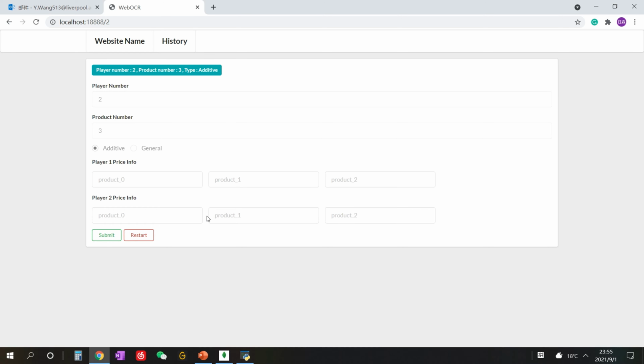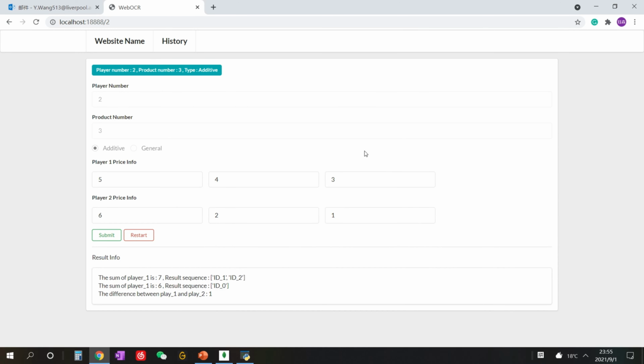This function is realized through the placeholder of the input in the HTML tag. Next, we enter the value of each commodity. Then click Submit, and we can get the result.